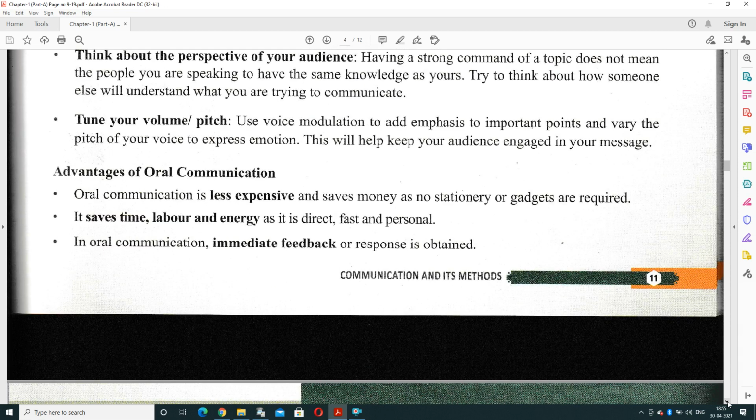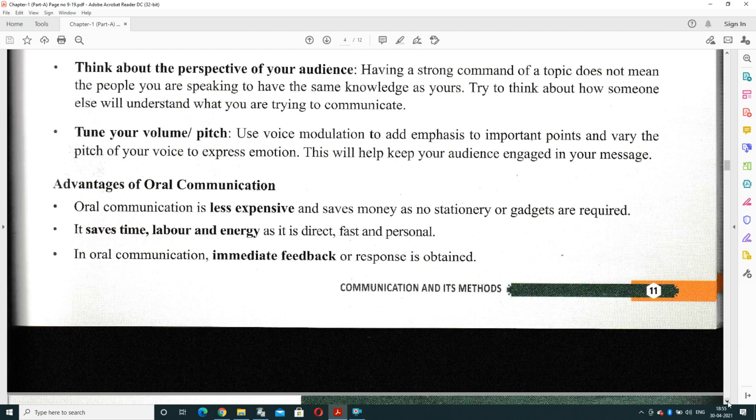Next is, what are the advantages of oral communication? Very first thing, it is less expensive. There is no need to spend additional charges, and it saves money as no stationery, no gadgets are required. It saves your time, labor, and energy because it is direct, fast, and personal communication.